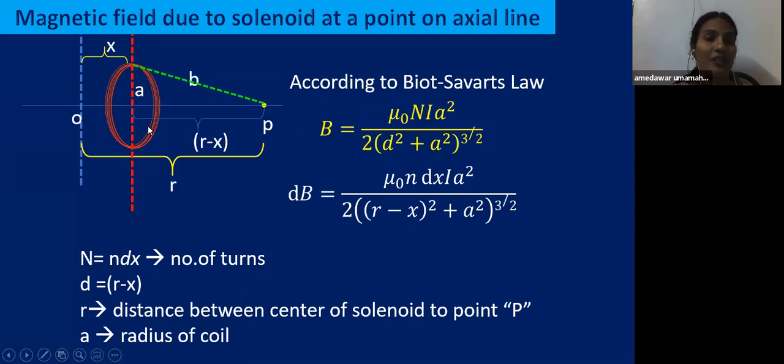It is very important, children, and as well as the angle between the position vector and the length of the small piece which is chosen on the conductor.